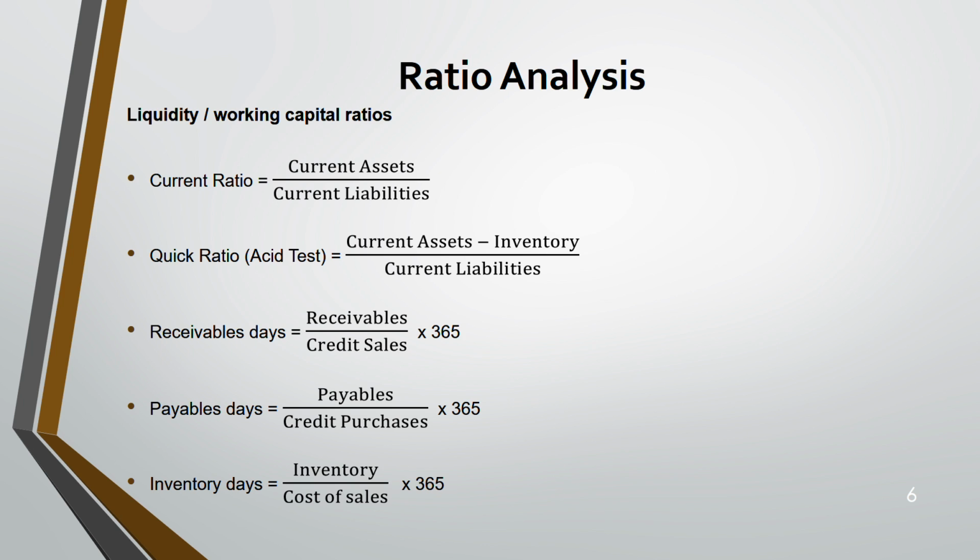The next three will help you with your working capital. What is your working capital? Working capital means current assets and current liabilities, right? Your assets are receivables and inventory, and your liability is payables. So you get working capital when you add your receivables to inventory and subtract payables. For this, we have to calculate the days: receivable days, payable days, and inventory days. They are known as working capital ratios. The first two, current ratio and quick ratio, are liquidity ratios.